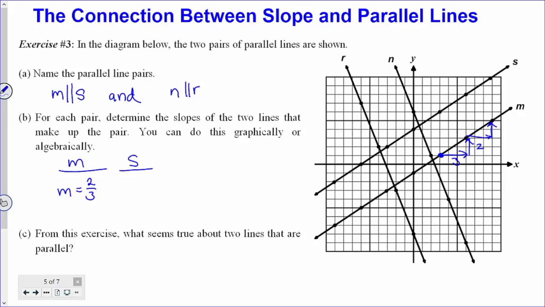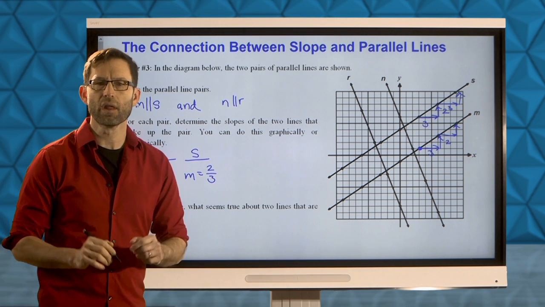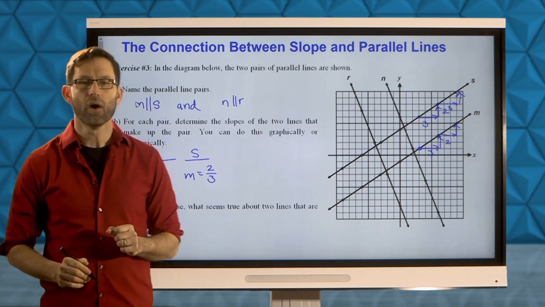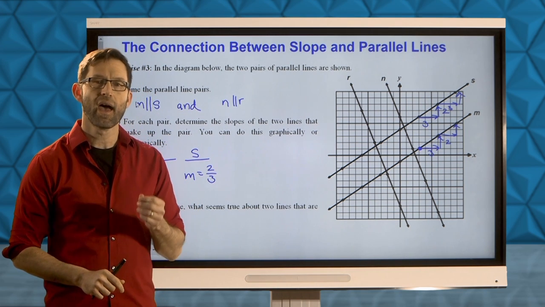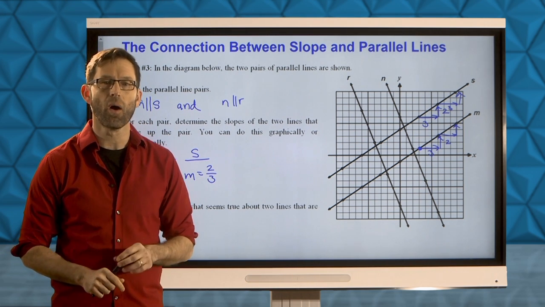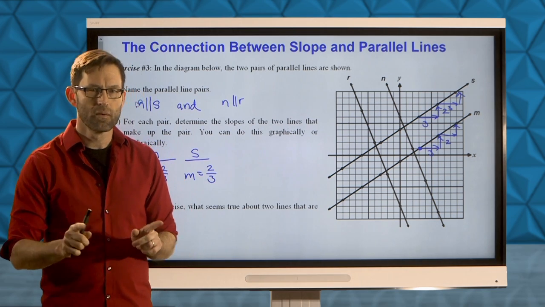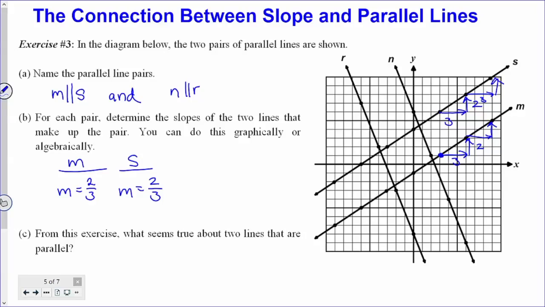What we see with line S is that we also move 3 units to the right and 2 units up between each of the 2 points that are consecutive on the line. And so its slope is also 2/3. All right, let's take a look at lines N and R. Now again, I hope that just by looking at the picture, you can tell that lines M and S have positive slopes and lines N and R have negative slopes. But let's do N and R, okay?